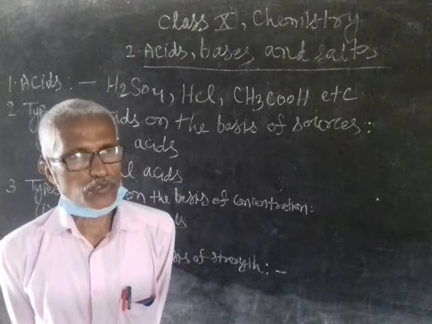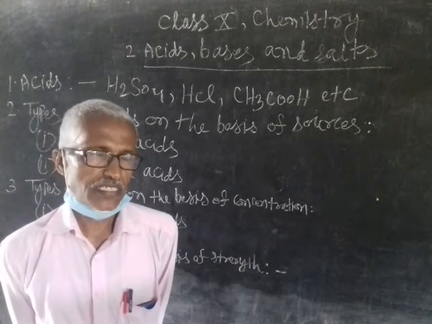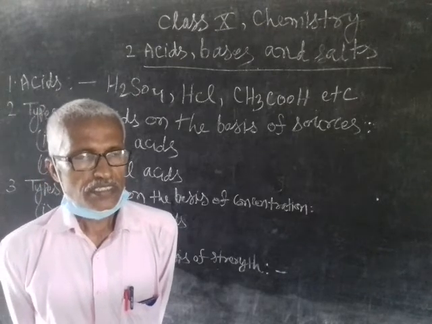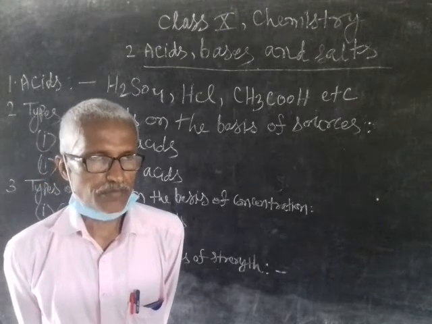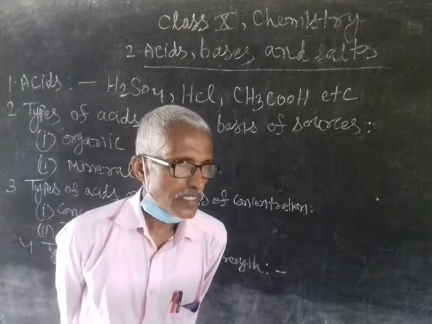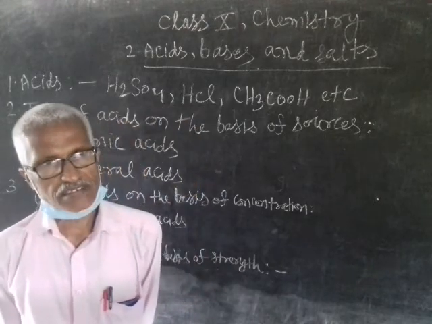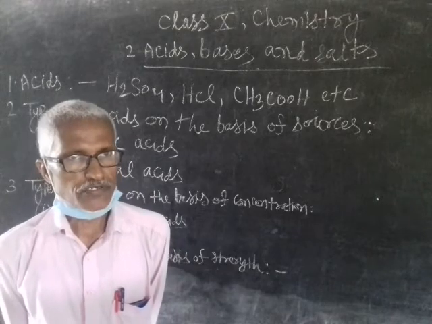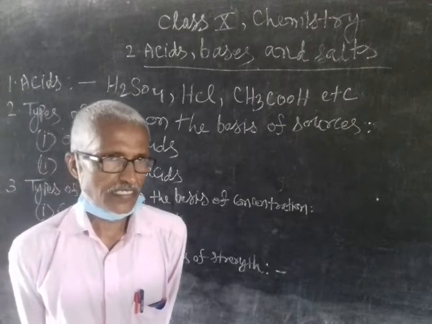These acids are also known as man-made acids, and these are also known as laboratory acids because they are used in science laboratory. Examples of mineral acids are hydrochloric acid, sulfuric acid, and nitric acid.